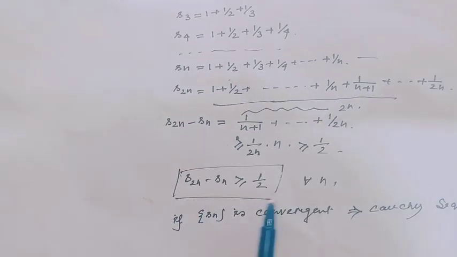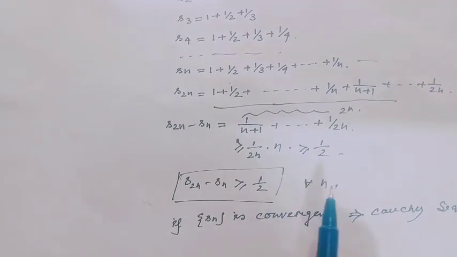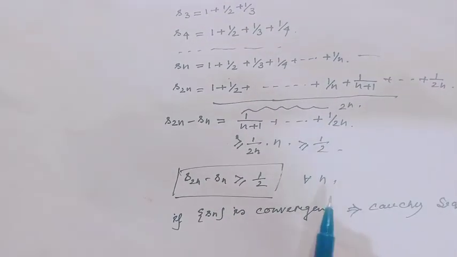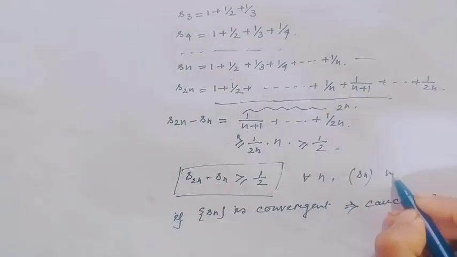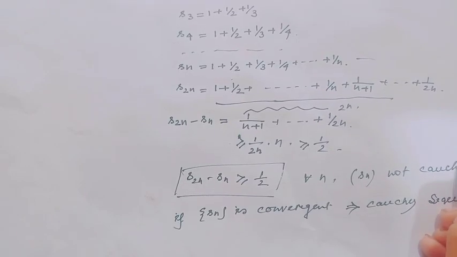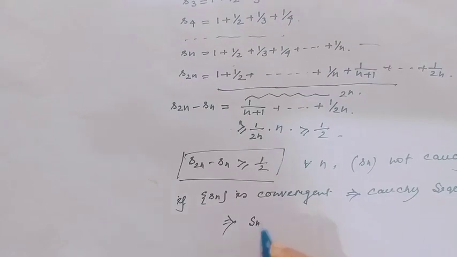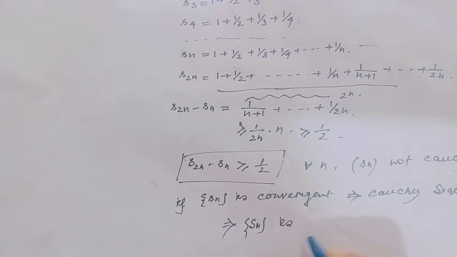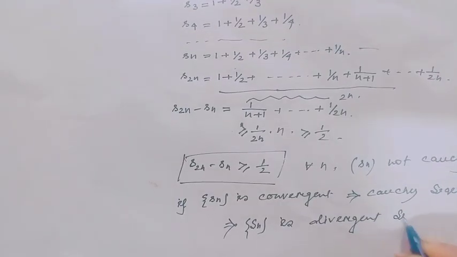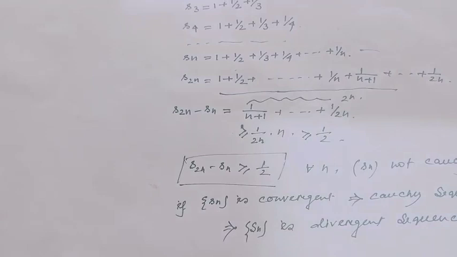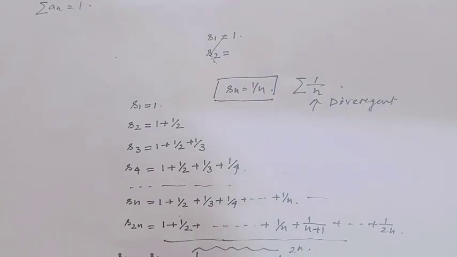By this idea, S2n minus Sn is greater than or equal to half. This is true for all n. By this idea, this is not Cauchy. So Sn is not Cauchy. That means, since Sn is not Cauchy, it implies Sn is a divergent sequence. And since Sn is a divergent sequence, the series 1 over n is a divergent series.